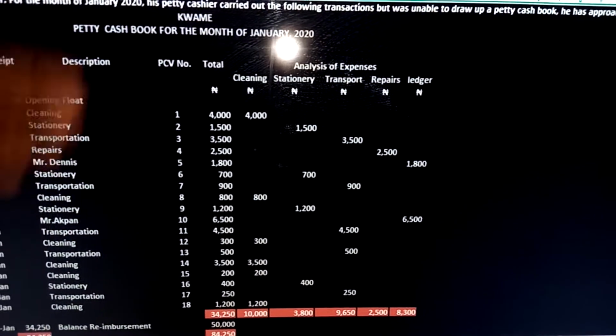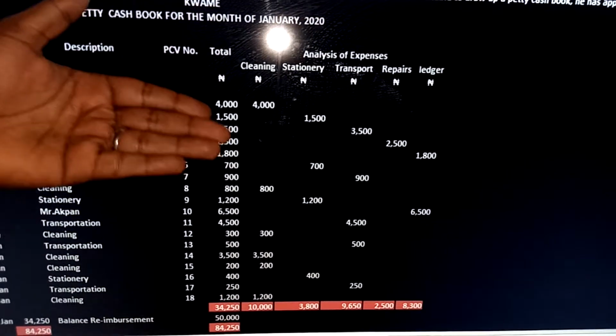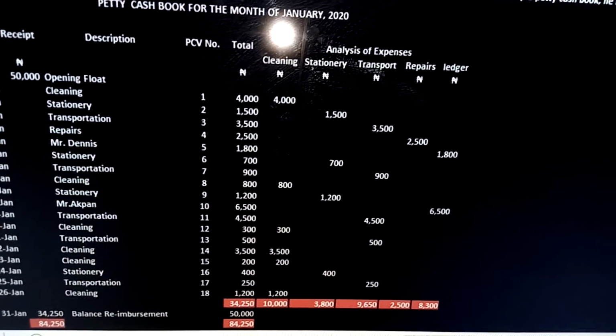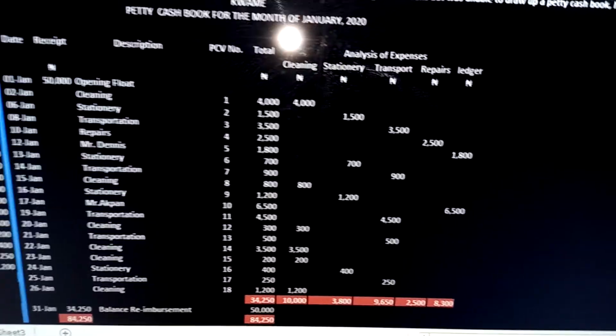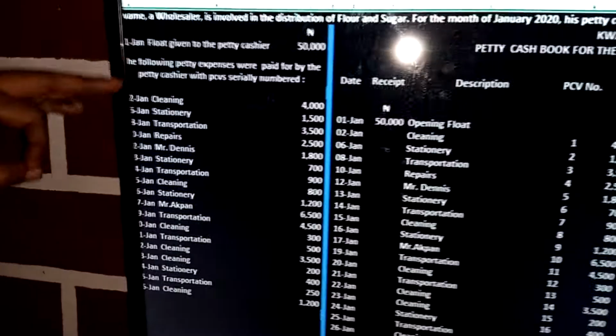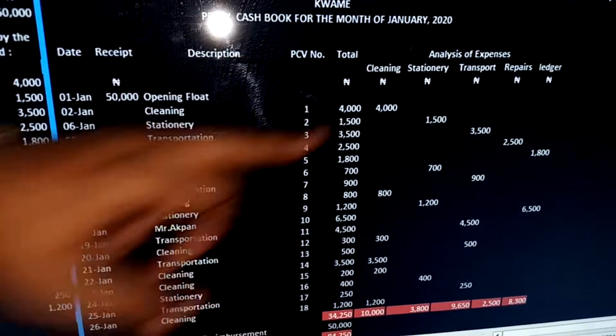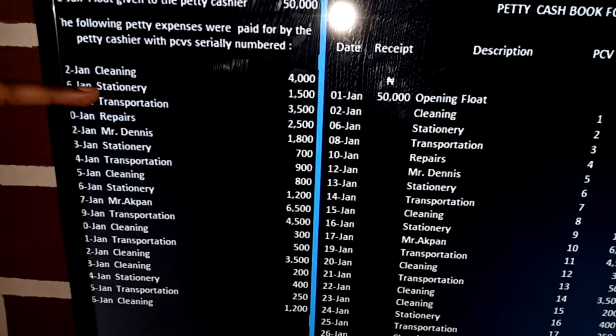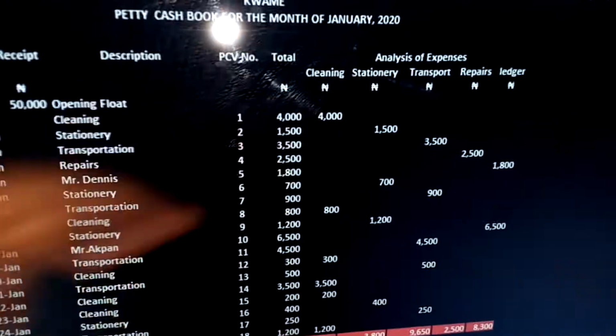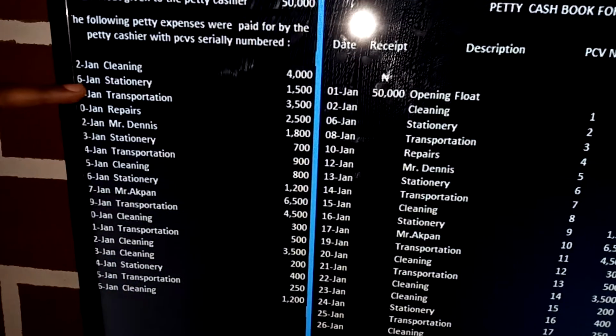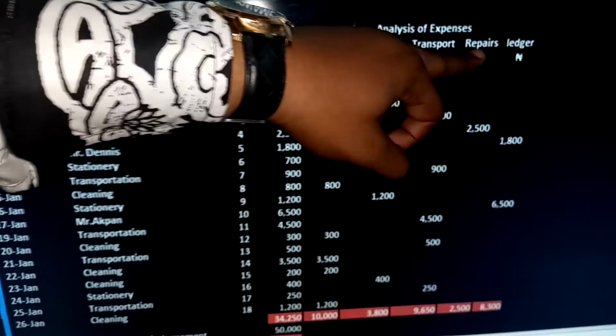Expenses. So how do you pick the analysis of expenses? The analysis of expenses is picked from the question. You come in here, you look at the question. The first one you have here, you have cleaning. So you pick cleaning. What do you have? You have stationery. Pick stationery. What else do you have? You have transportation. Pick transportation. What else do you have? You have repairs. Pick repairs.